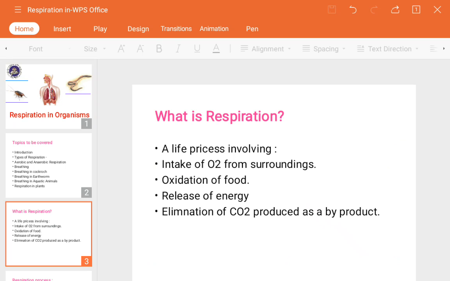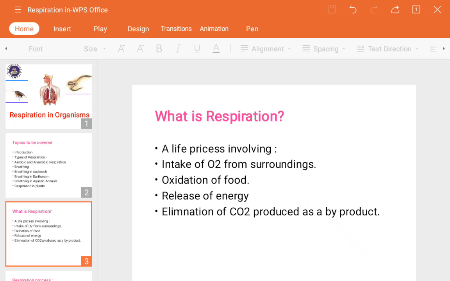In nutrition in animals and human beings, we studied the whole procedure of how different life processes take place: consuming the food, breakdown, absorption, then excretion, all stepwise.